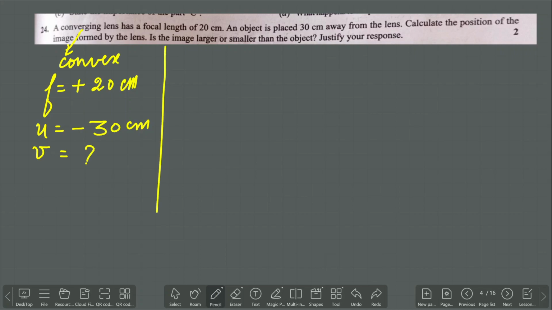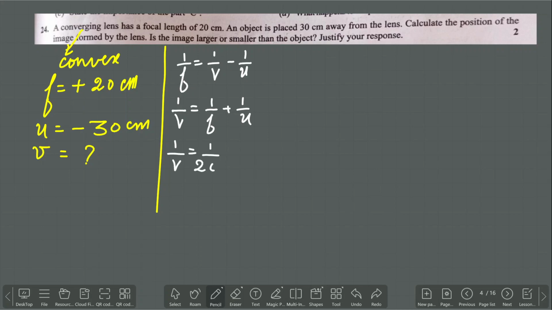What formula are we going to use here? The lens formula. What is the lens formula? 1 by f equals 1 by v minus 1 by u. 1 by v only we are going to calculate. 1 by v equals 1 by f plus 1 by u. 1 by v equals 1 by 20 plus 1 by minus 30. Plus by minus becomes minus. So 1 by v equals 1 by 20 minus 1 by 30.